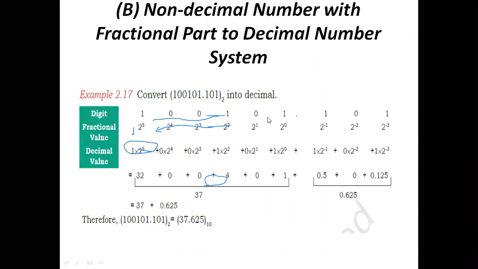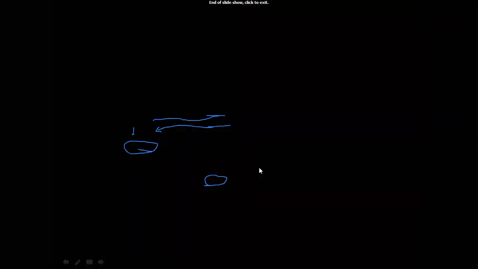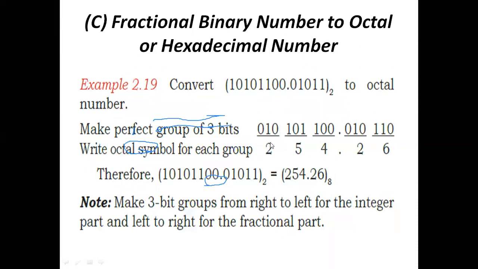And here we are seeing a decimal number's fractional part converted to another number system. And for a binary number to octal or hexadecimal, if we want to convert it into hexadecimal, we need to consider 4 digits. And if we want to convert it into octal, we need to consider 3 digits. Okay, up to here, this is all about the number system.